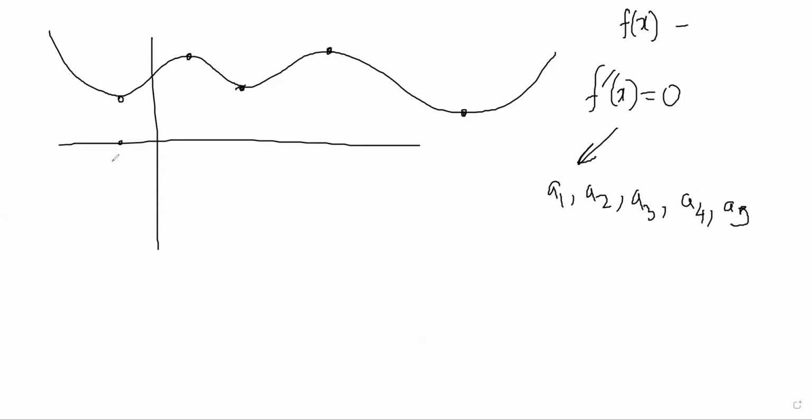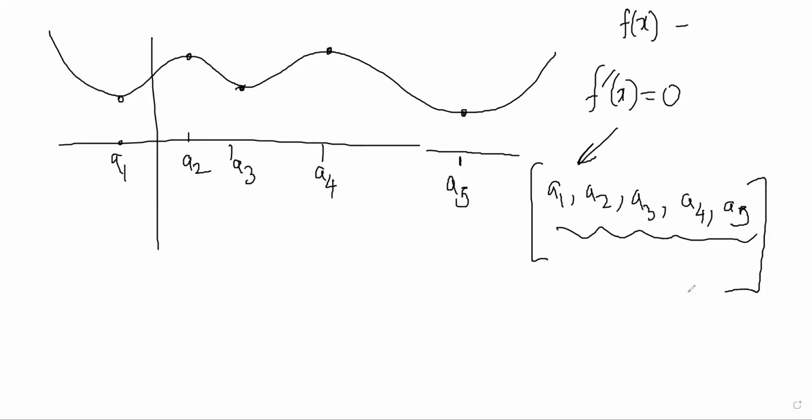The derivative is becoming 0 at all of these 5 points. Now my job is to find which ones are maxima and which ones are minima.